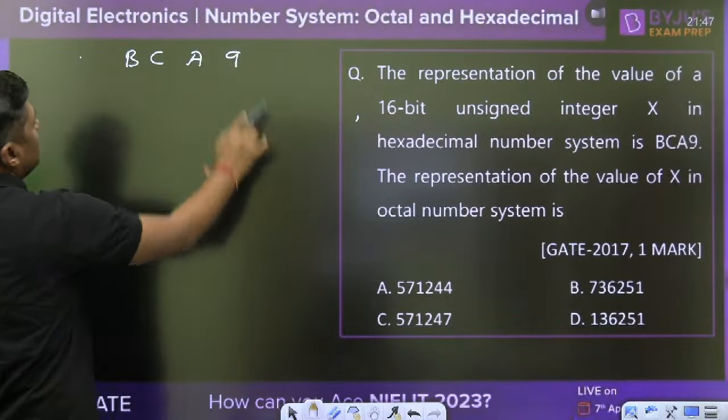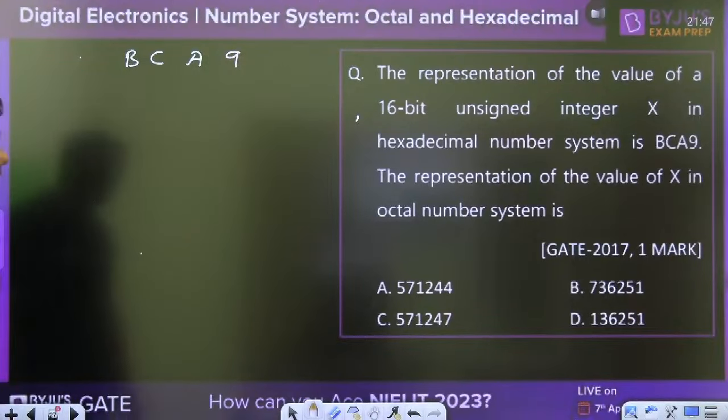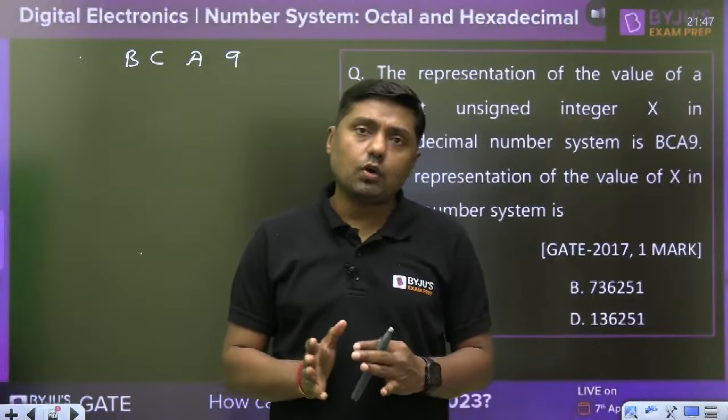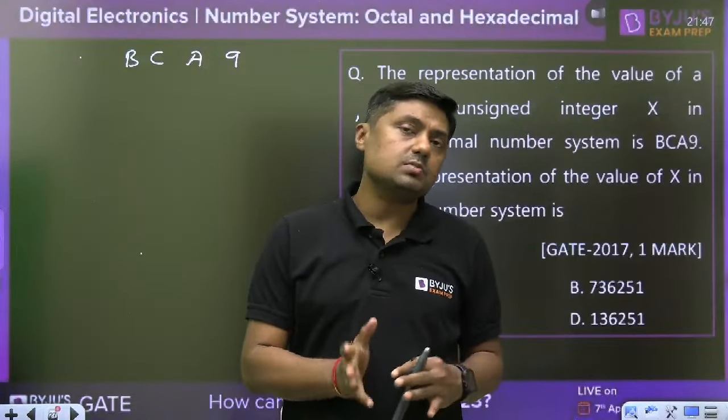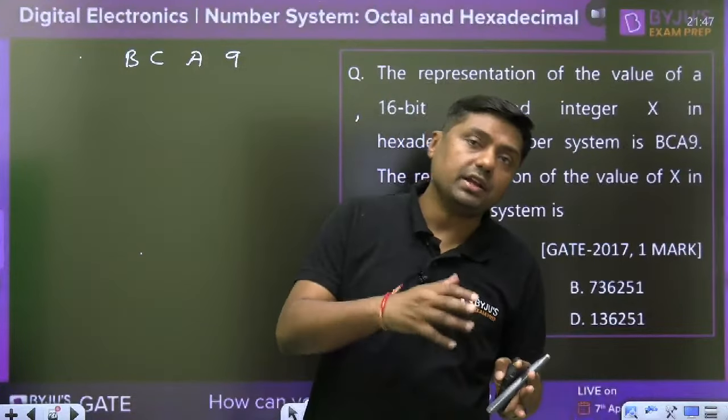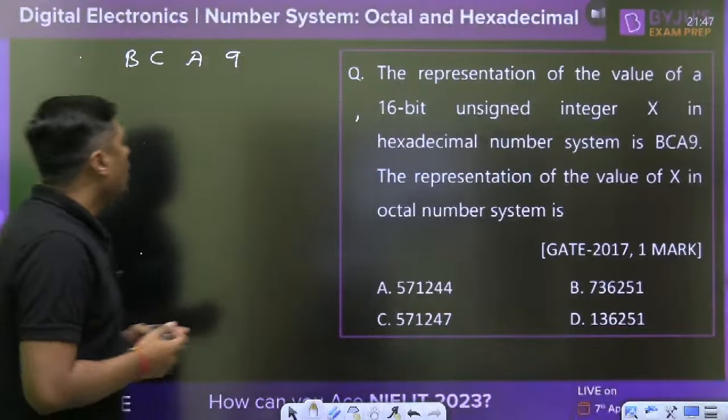You have to convert it into octal. So what is the easy method? Some students will first of all convert it into decimal, then decimal is converted into octal. But we will convert it into binary, then binary again to octal.